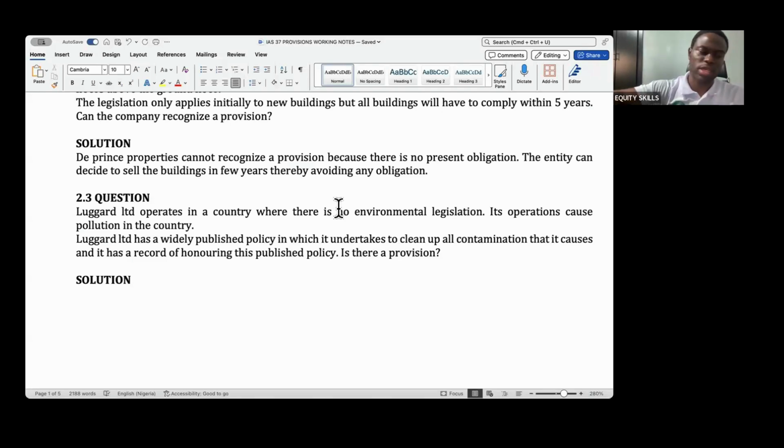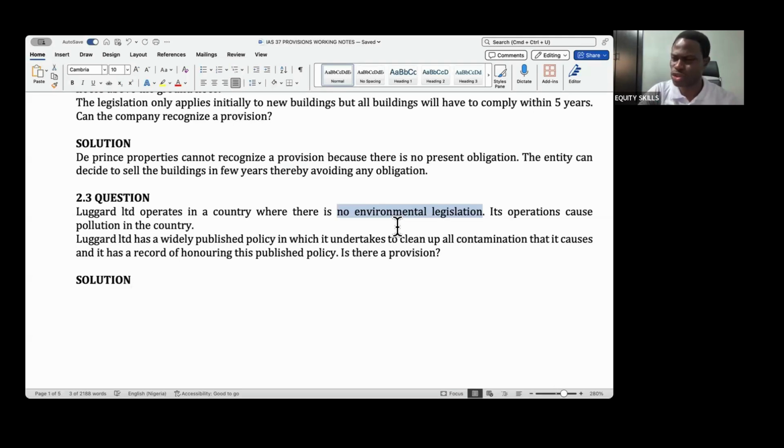Don't forget, goodwill is an asset recognized in the consolidated financial statement. So yes, there is no legal obligation, but obligation is beyond legal. There is also constructive, so from that standpoint, there is a present obligation.